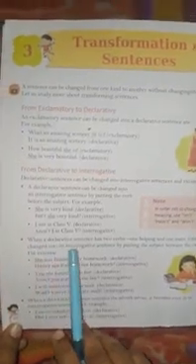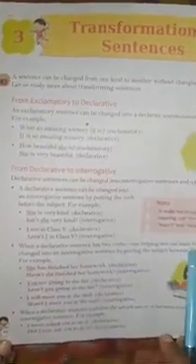For example, she is very kind. Declarative. Now you have to change it into interrogative. Make it a question. Is there? It will change into isn't. Isn't she very kind? Second one. I am in class 5th. Declarative. Aren't I in class 5th? Interrogative.